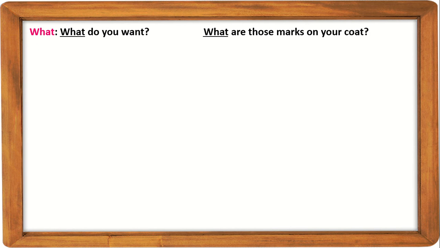Here comes what. What is frequently used to know about something. What do you want? What are those marks on your coat? And sometimes to know someone's profession, we ask, what is he? What are you? That means we are asking about their profession. If I say, who are you? Then the answer will be his name or family background, anything.